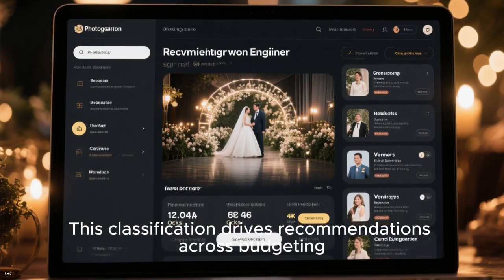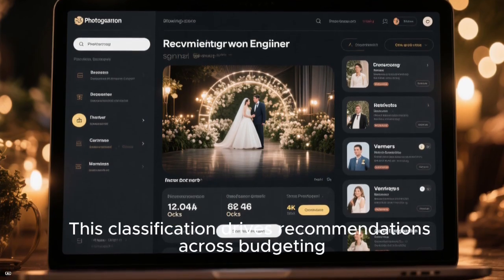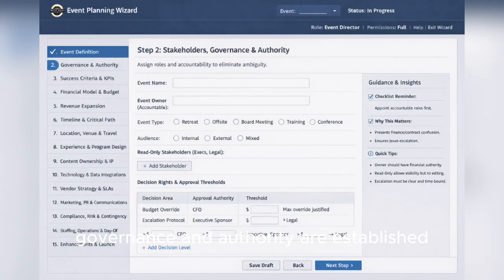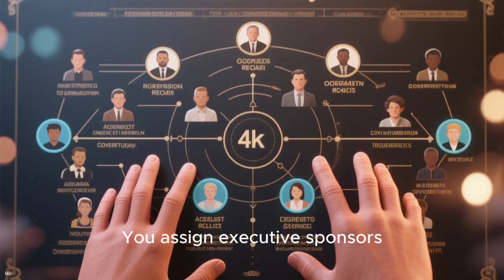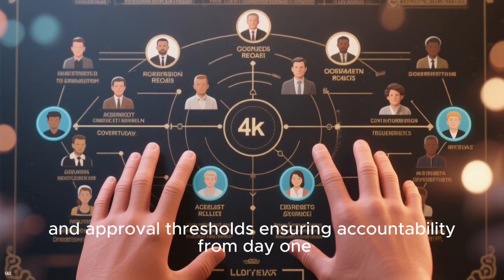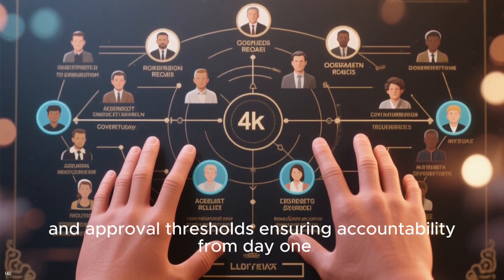This classification drives recommendations across budgeting, venues, vendors, and reporting. Next, governance and authority are established. You assign executive sponsors, event owners, functional leads, and approval thresholds, ensuring accountability from day one.